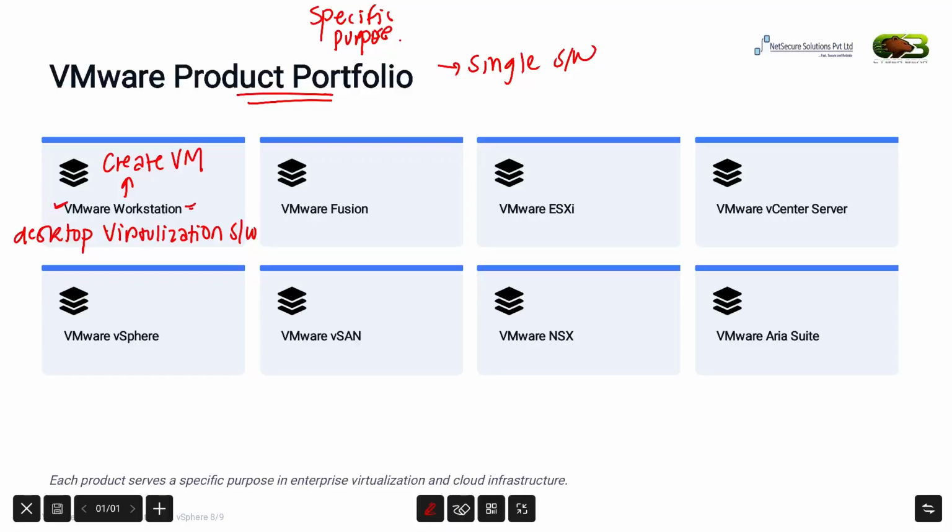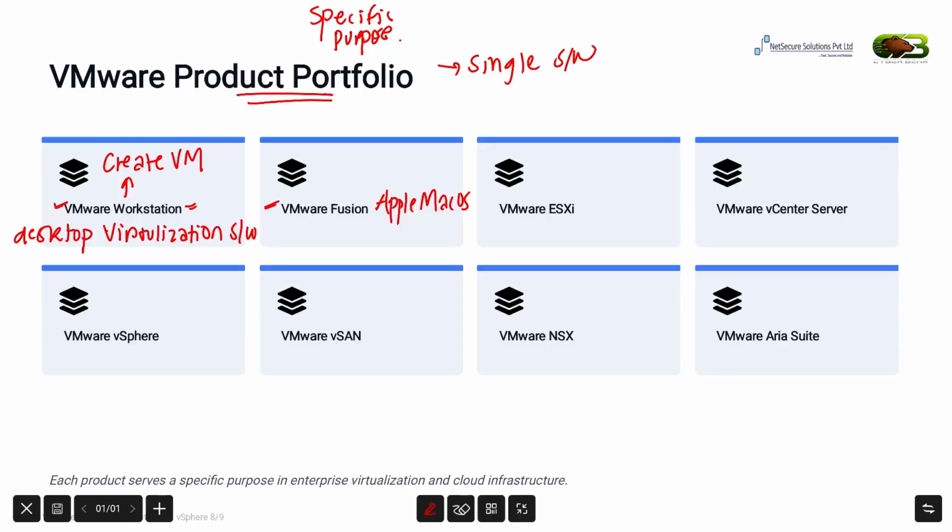I hope many of you have used VMware Workstation. It is a great choice if you want to practice virtualization. Next is VMware Fusion. Fusion is similar to VMware Workstation, but it is designed specifically for Apple macOS. It allows Mac users to run virtual machines on their system.